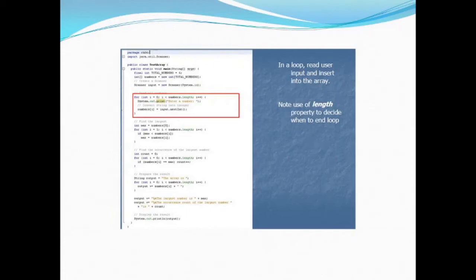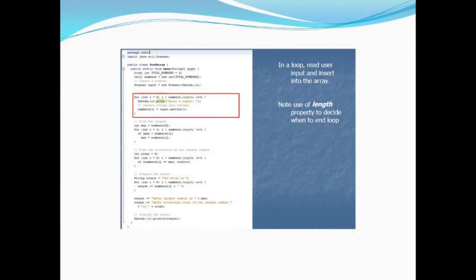So you make a for loop, and inside it you take input from the user and assign it one by one to the array. This loop will go up to the length of the array minus 1. Why? Because indexing starts with 0.